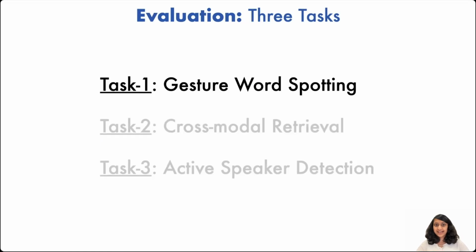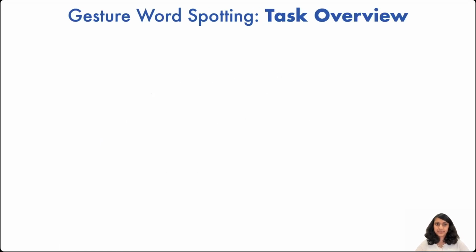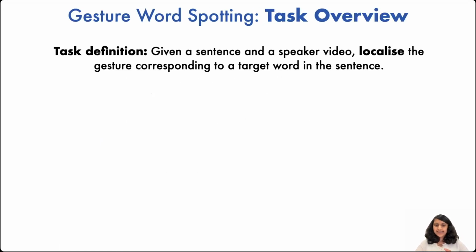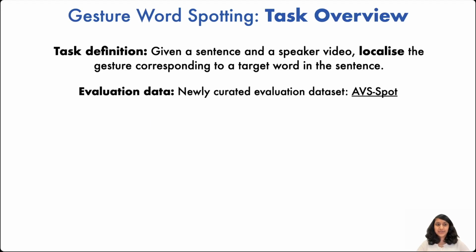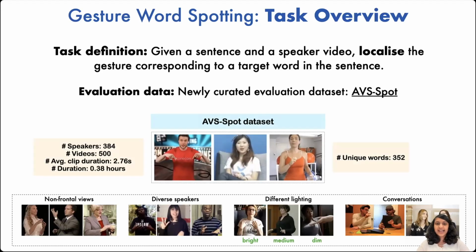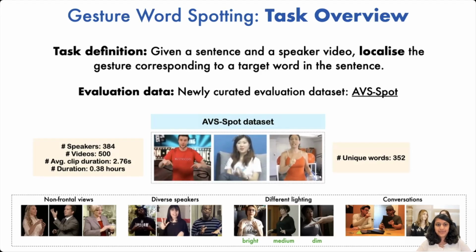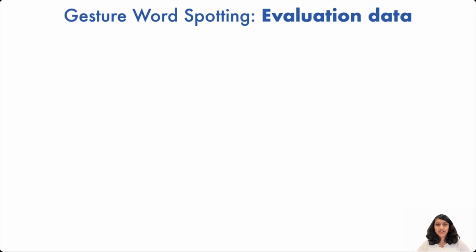Let us start with the first task of gesture word spotting. Here, the task is, given a sentence and a speaker video, we want to localize where exactly the gesture occurs in that video. The newly curated dataset for this task is called AVS Spot, which has a diverse set of speakers with 500 videos in total. Some of the examples of the datasets are shown here.